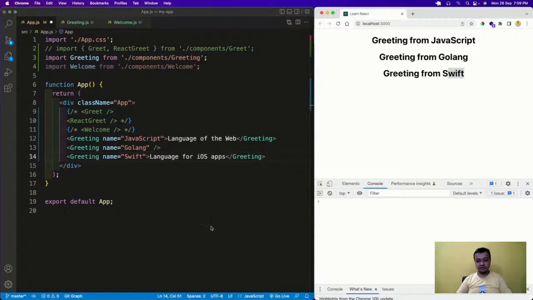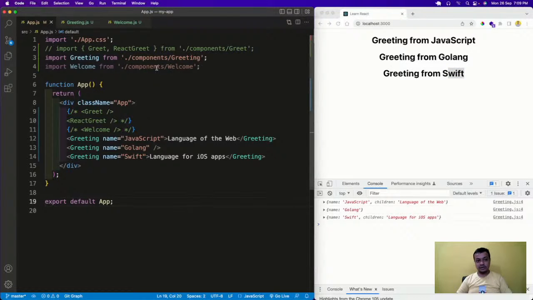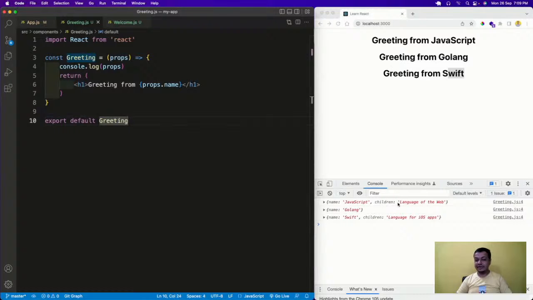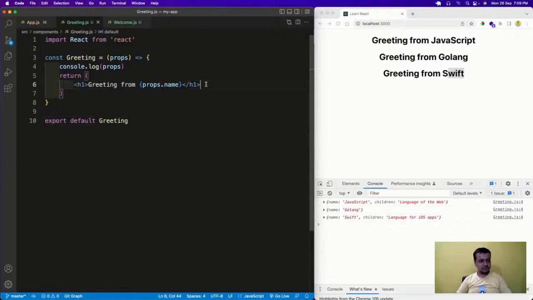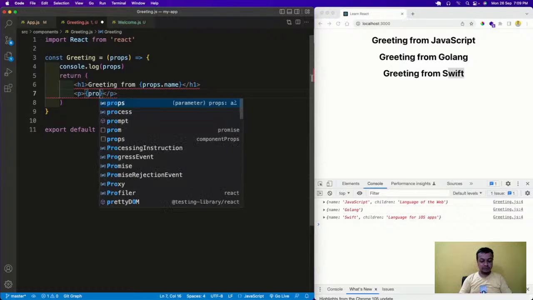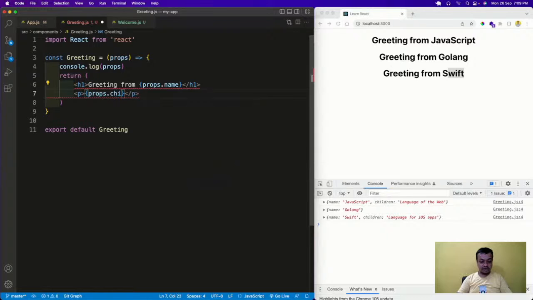Now you'll see one more magic. I'll save it. There is something known as children that has come. I didn't give anything like children. I just passed something between the tags, and the children prop has come. This is known as the children prop, which comes with the name children. Now I can show it. Maybe I'll show it in a paragraph, directly as props dot children, because this is what I have to show.